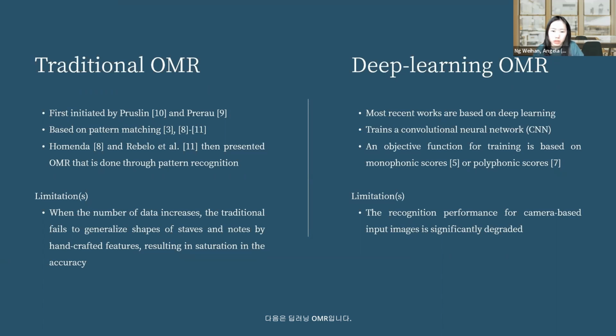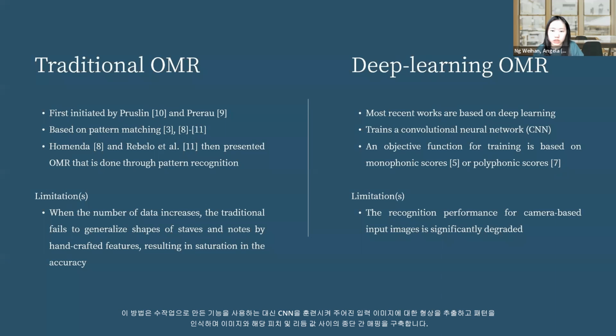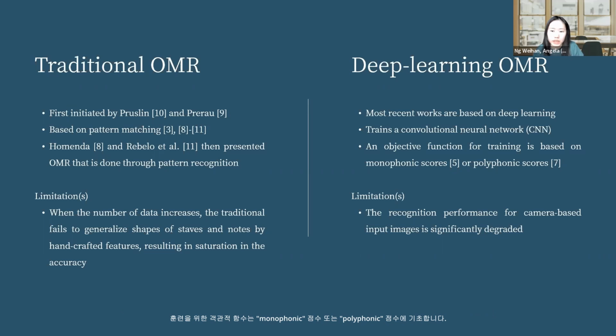Next, deep learning OMR. Instead of using handcrafted features, the method trains a convolutional neural network to extract features for a given input image, recognize patterns, and build an end-to-end mapping between the image and corresponding pitch and rhythm values. An objective function for the training is based on monophonic scores or polyphonic scores. For both works, the same limitation is seen.